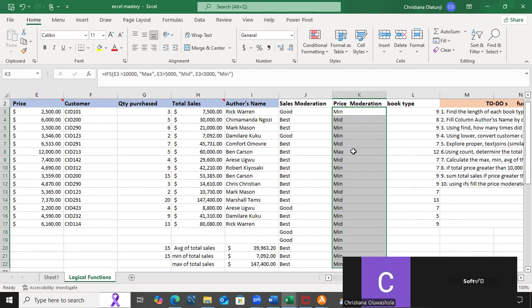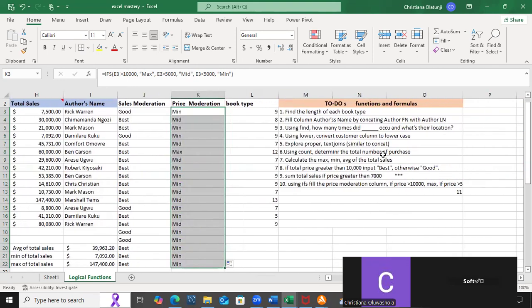So this one is telling me if my E3, that is price, is greater than 10,000, give me max. Otherwise, if it is greater than 5,000 but not up to 10,000, give me mid. But if it does not meet any of these criteria, that means it will be lower than 5,000, give me min. So that is that for number 10, using IFS to fill the price moderation column.